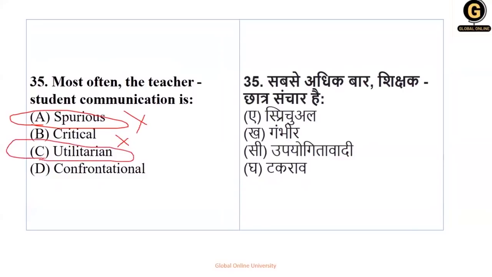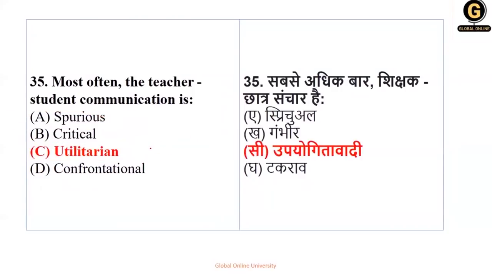So teacher and student, if they are communicating, what can we take from it? The one which is most and most utilized, where the student can utilize more and more out of the teacher, and the teacher can utilize more from the student to understand the student. So it is called utilitarian. So option number C is your right answer for this question.